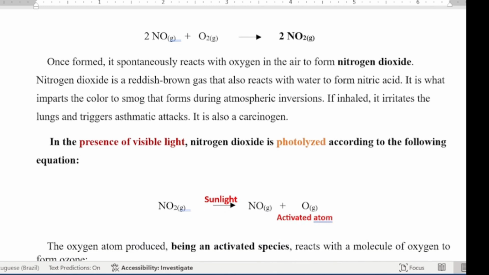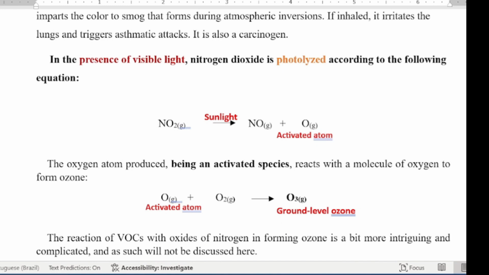In the presence of sunlight, it gets photolyzed. Energy is produced by light, so because light is used to break it up, it's called photolysis. So it gets broken down there. What does it produce? It produces nitric oxide and an activated oxygen atom. And like we said before, in this state, it can rapidly react with other species such as oxygen molecules. The oxygen atom, when produced, reacts with an oxygen molecule, and that is how ozone is formed.